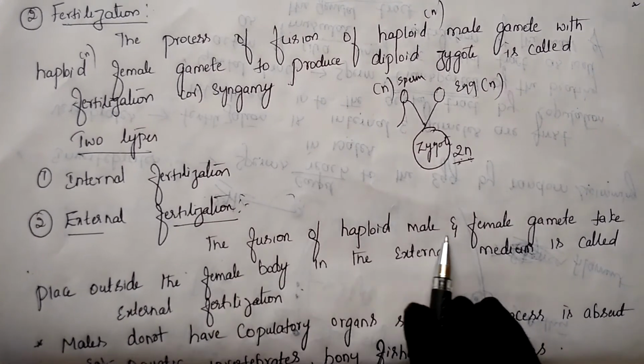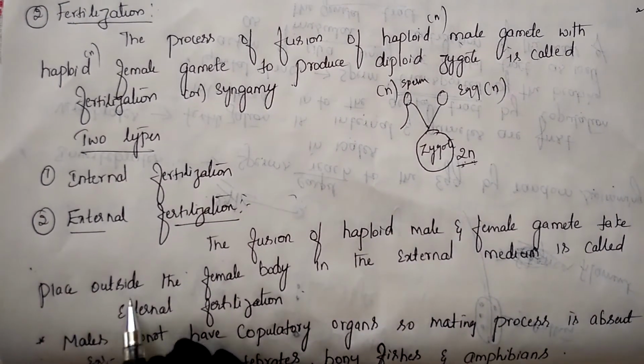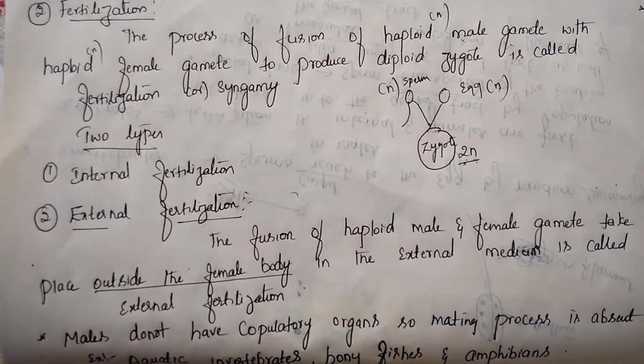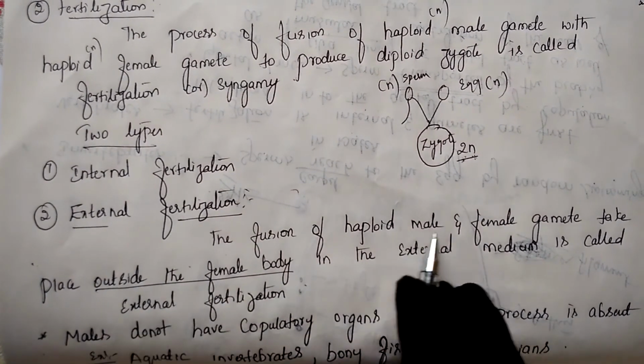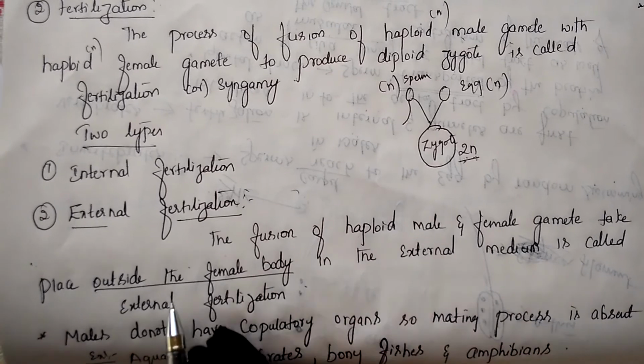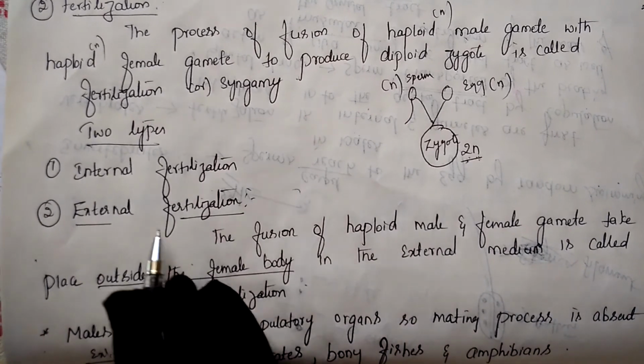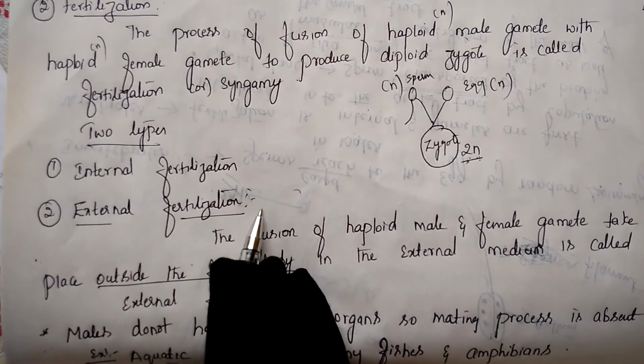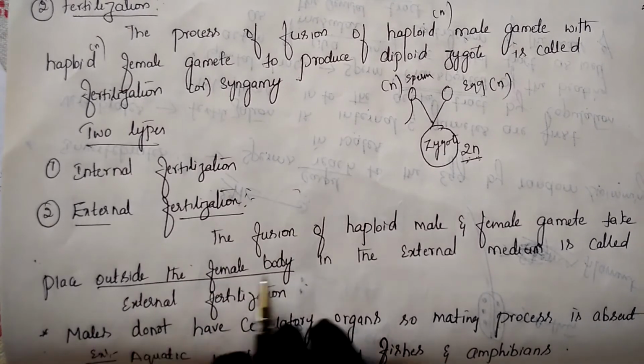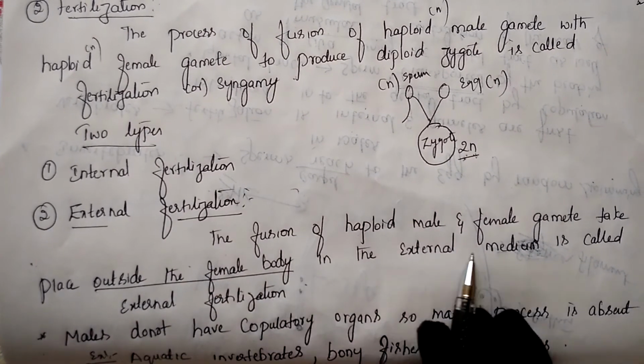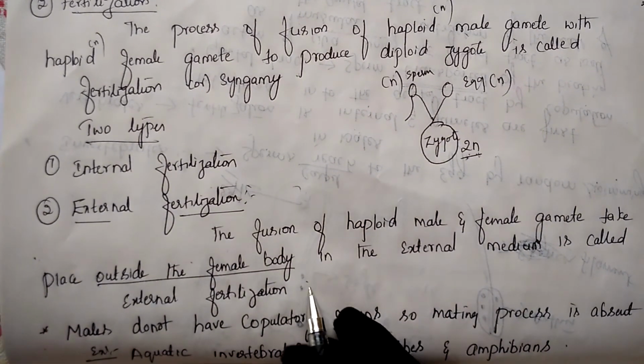The fusion of haploid male and female gametes takes place outside the female body. Such fertilization we call external fertilization. External means in the water medium, where fertilization takes place.